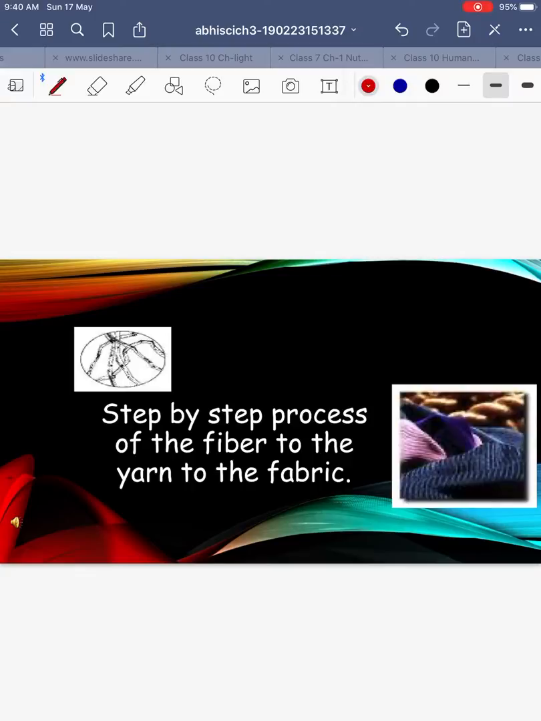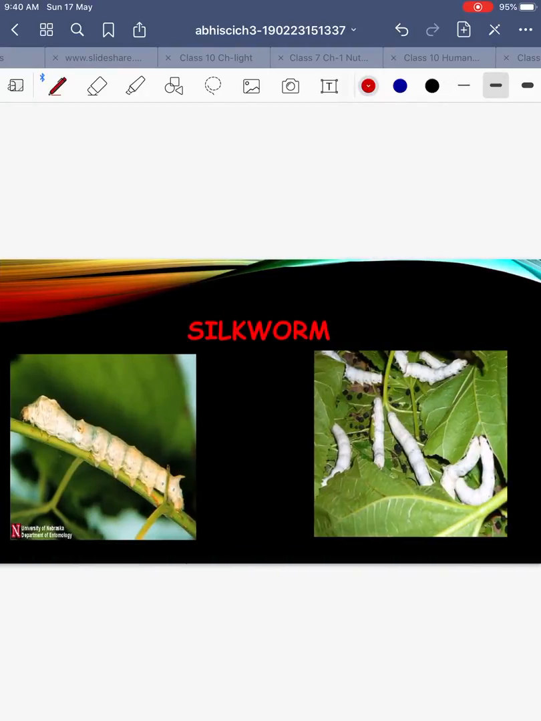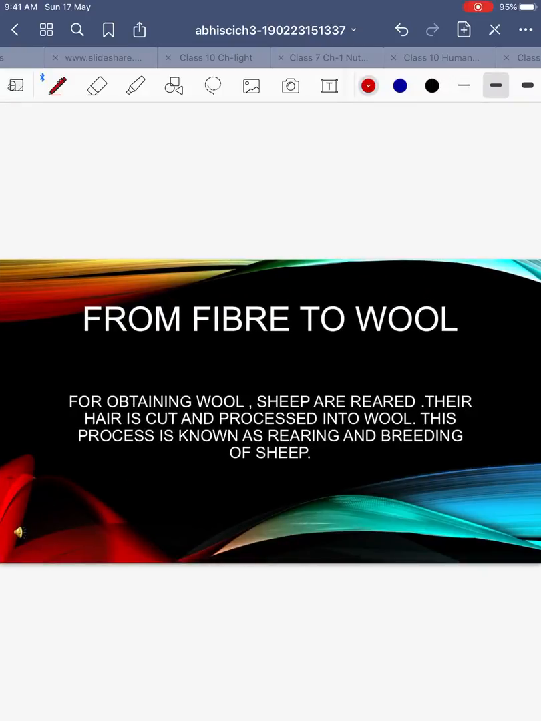Okay, from fibers to wool. From fibers to wool is basically how do we obtain the fiber. Okay, fiber we know that is spun together and that is used to make yarn, and that yarn can be further used to make fabrics, the woolen clothes which we are wearing. Okay, so now we will be studying the step by step process. The silkworm is used to obtain silk fiber, that we will discuss afterwards. First of all, we will discuss how do we obtain wool.